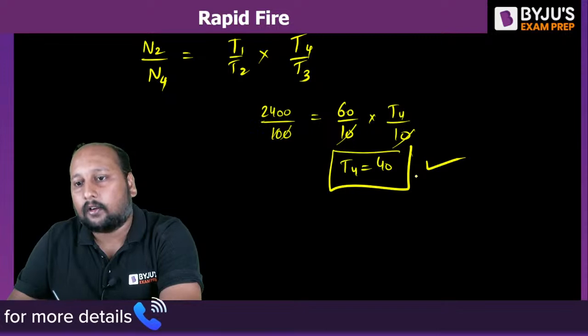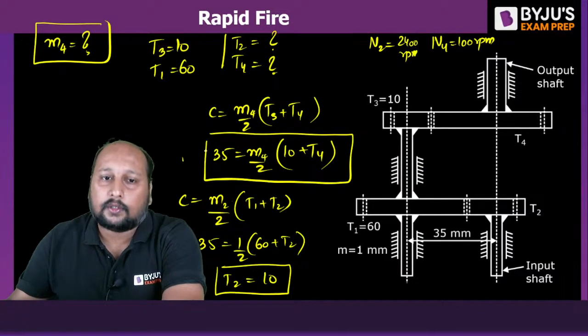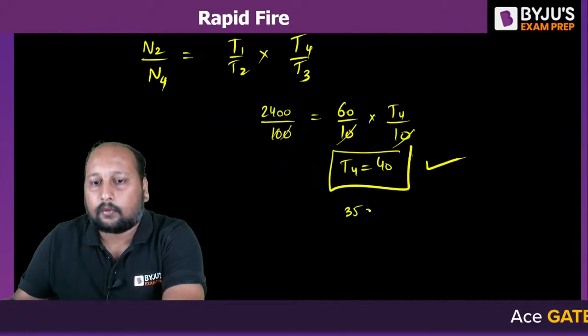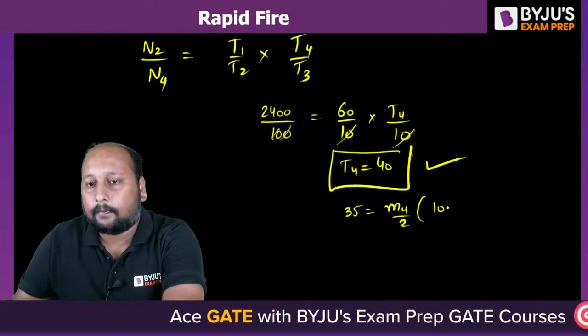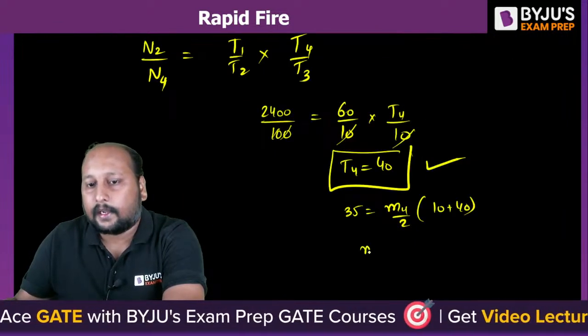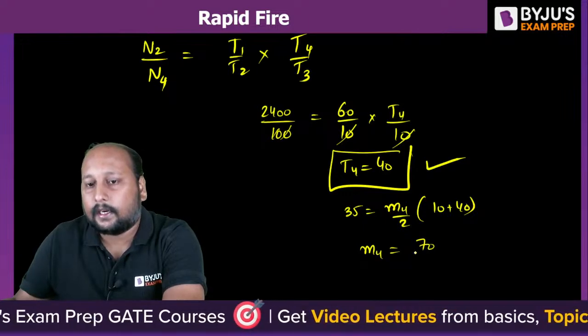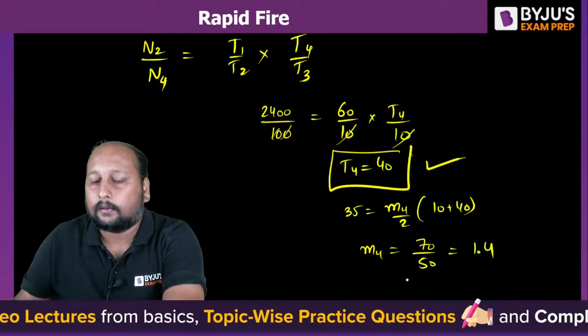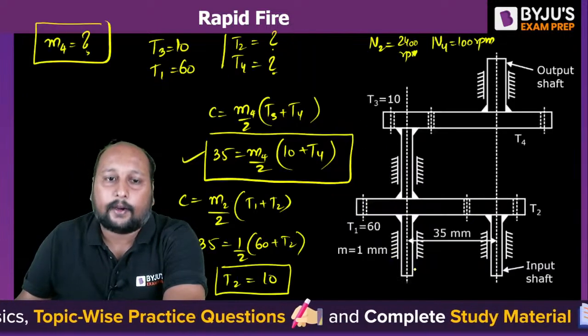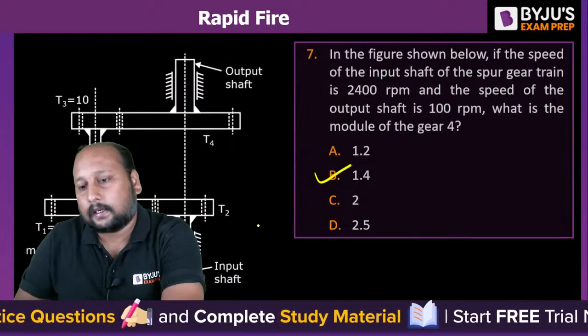Once you get the value of T4, we can now use this relation. 35 is equal to M4 by 2 into 10 plus 40. So from here M4 is equal to 70 divided by 50, that is equal to 1.4. Yes, 1.4, option B is the correct answer.